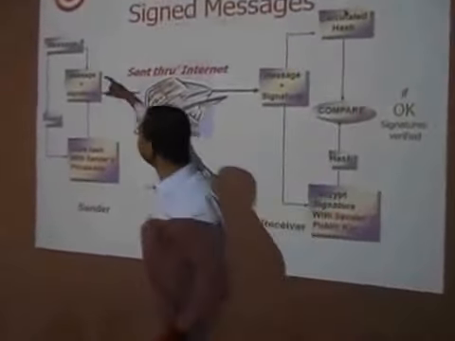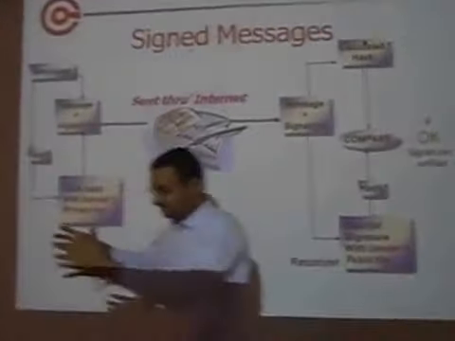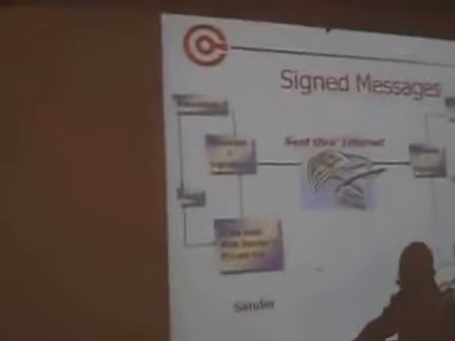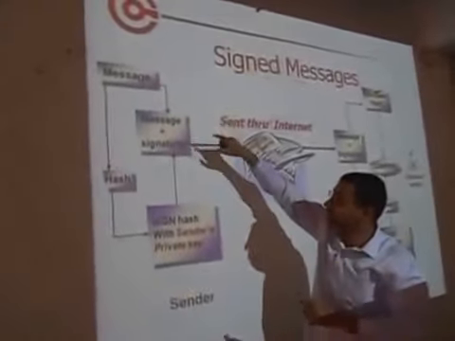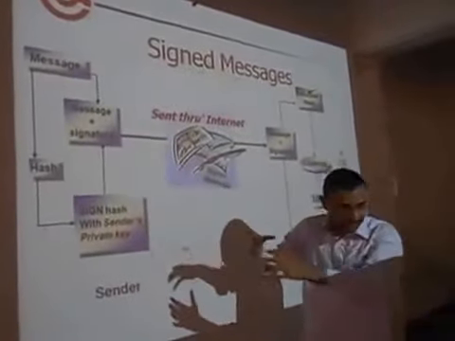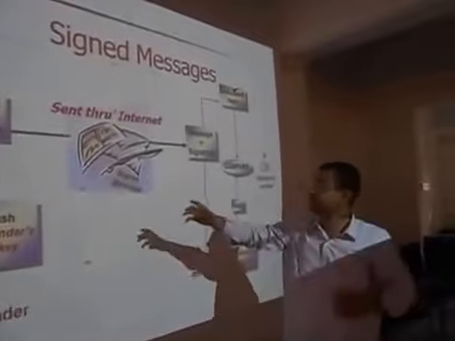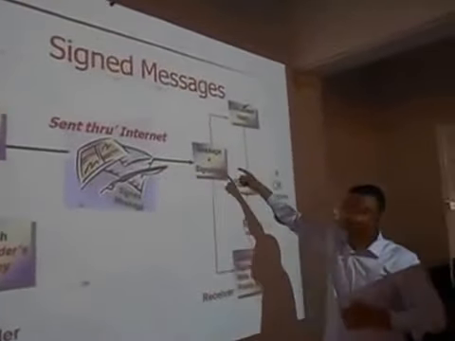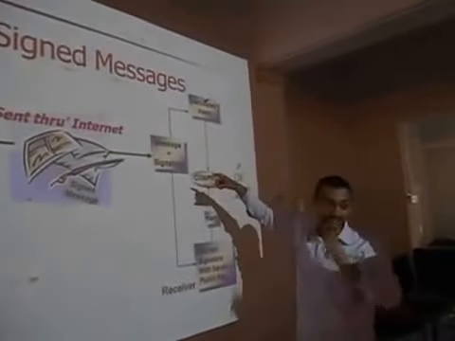So this is the message. This is the message plus signature. The hash is a brief summary of the message, as I have told you. When this message plus signature plus hash combines, that will be the document form of information through the internet, which the sender will send and the receiver will receive in this format.